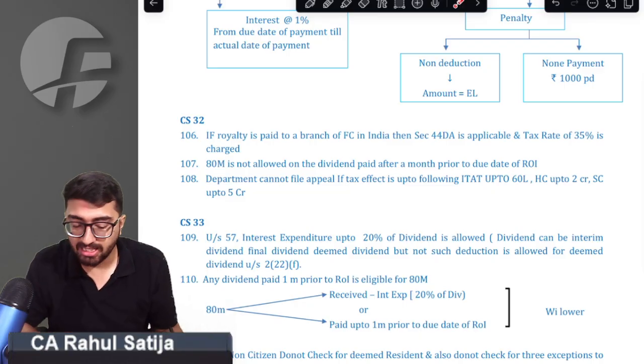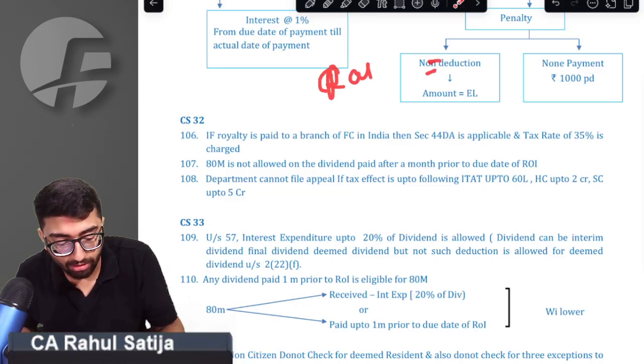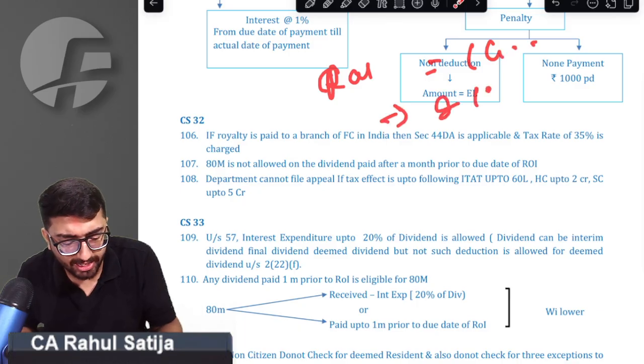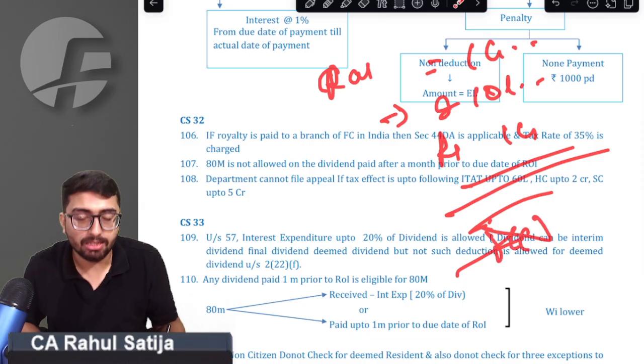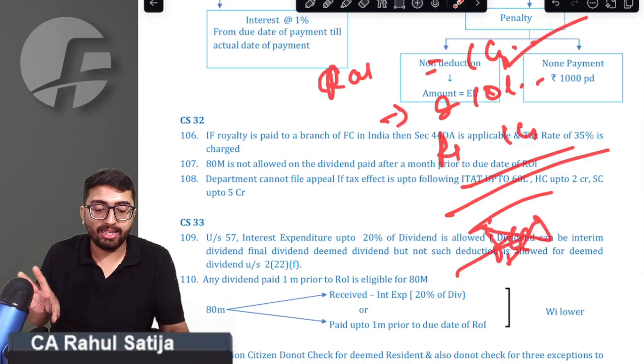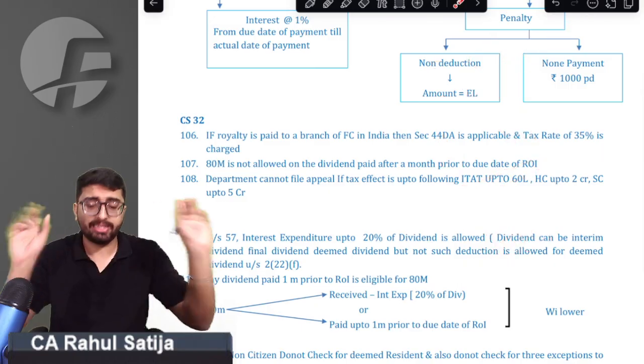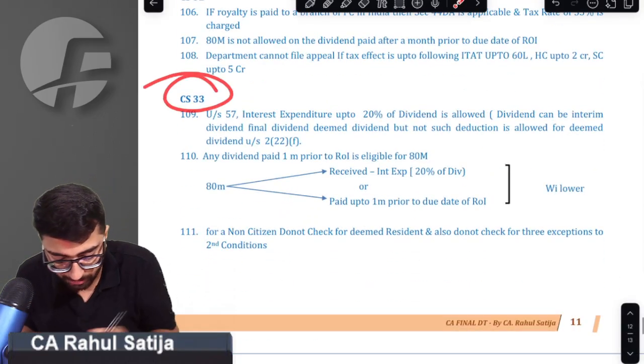Sir, we are clear. So what is tax effect? For example, Rahul has a tax liability of 1 crore, interest of 10 lakh, and penalty of 1 crore. Can the department go to High Court? The right answer is no. Tax effect implies only the tax liability, no interest, no penalty. Only tax liability is implied. Okay, sir, we got that point.